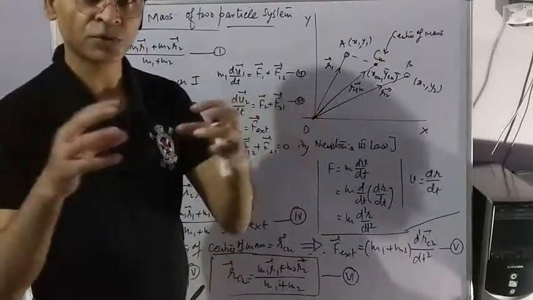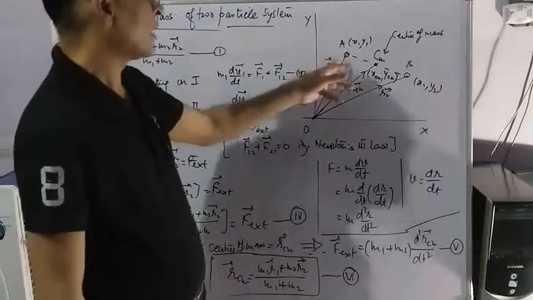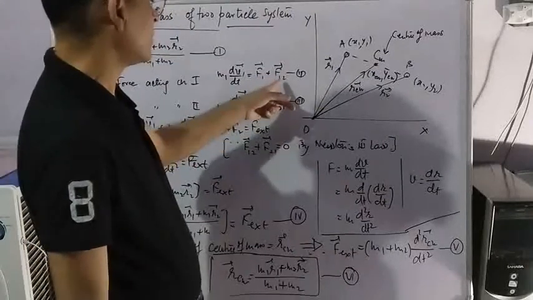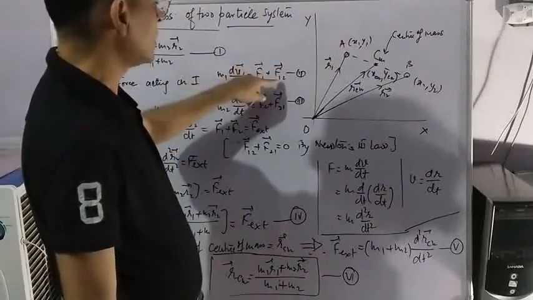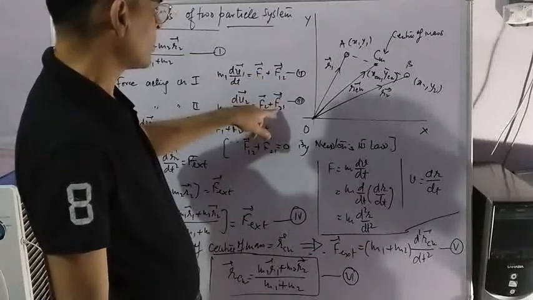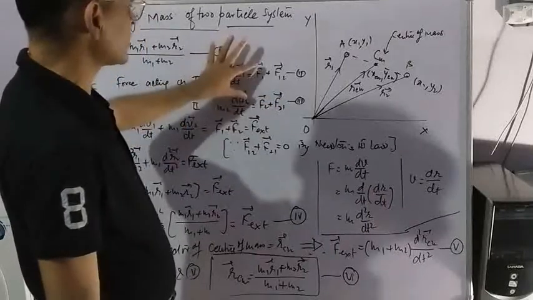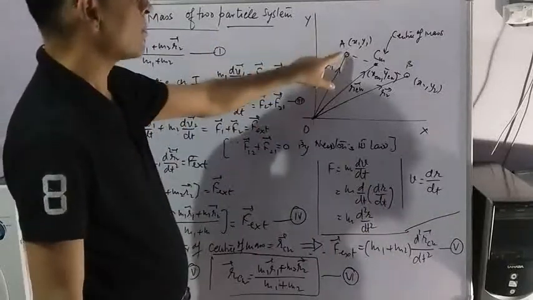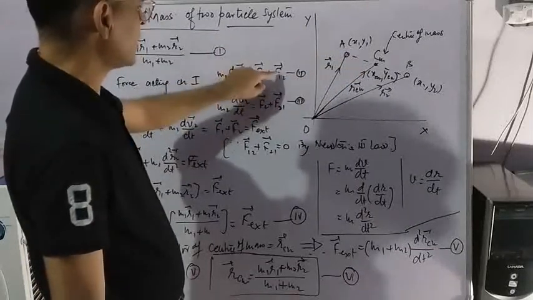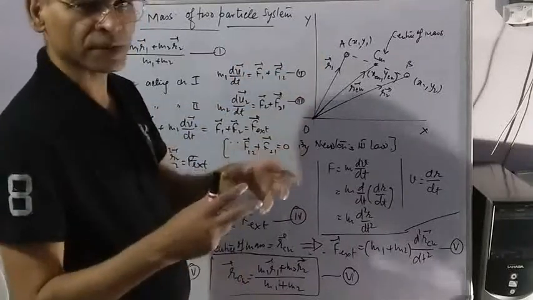And because of mutual interaction, they are experiencing forces F12 and F21. F12 means force on 1 due to 2, and F21 means force on 2 due to 1. I repeat, F1 and F2 are forces acting on particles A and B because of external force, and F12, F21 are forces acting because of mutual action.